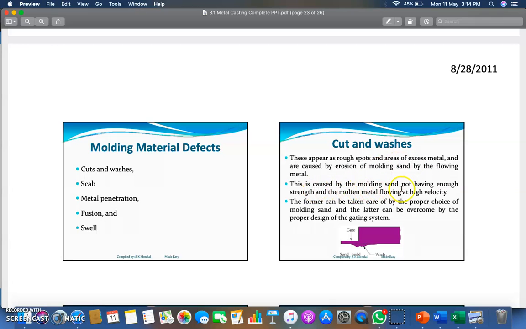This is caused by the molding sand not having enough strength, or molten material flowing at a high velocity, then there can be chances of making bosses or cuts. The former can be taken care of by the proper choice of molding sand, means molding sand should be selected very properly and the characteristics of molding sand should be optimum, and the latter can be overcome by the proper designing. Okay, proper designing of the gating system can be done to remove this kind of defect, cuts and bosses.